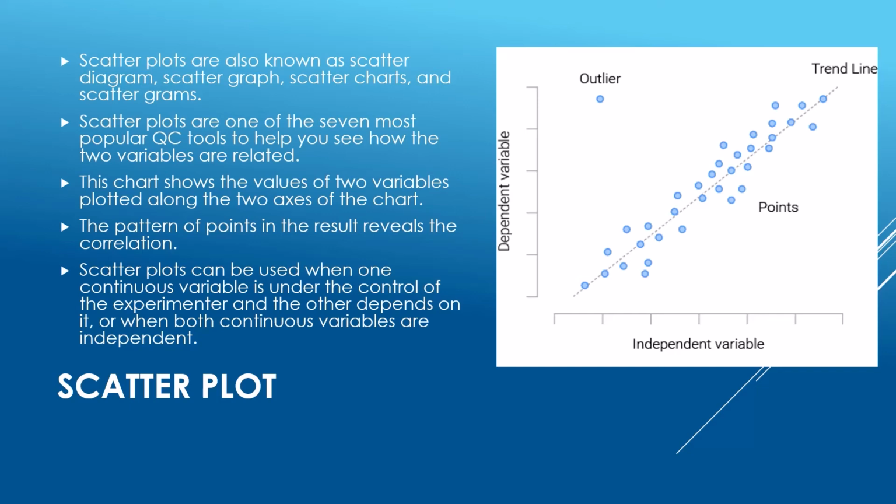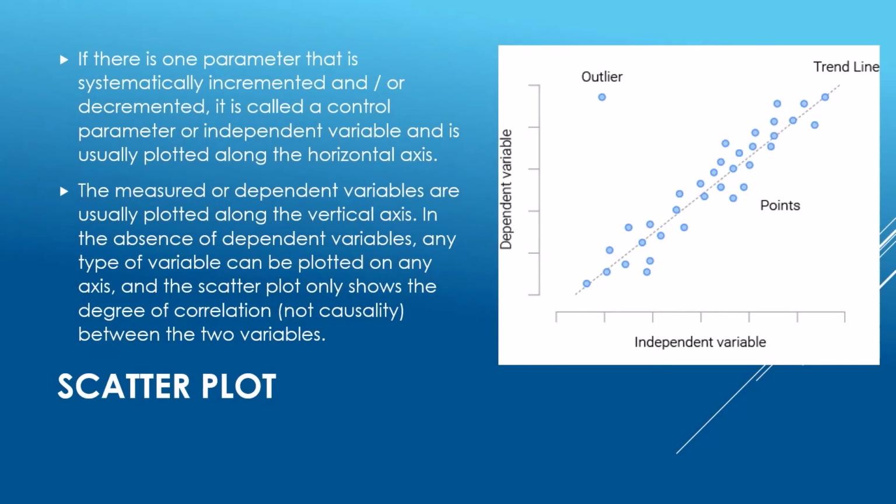Scatter plots can be used when one continuous variable is under the control of the experimenter and the other depends on it, or when both continuous variables are independent. If there is one parameter that is systematically incremented or decremented, it is called a control parameter or independent variable and is usually plotted along the horizontal axis. The measured or dependent variables are usually plotted along the vertical axis.